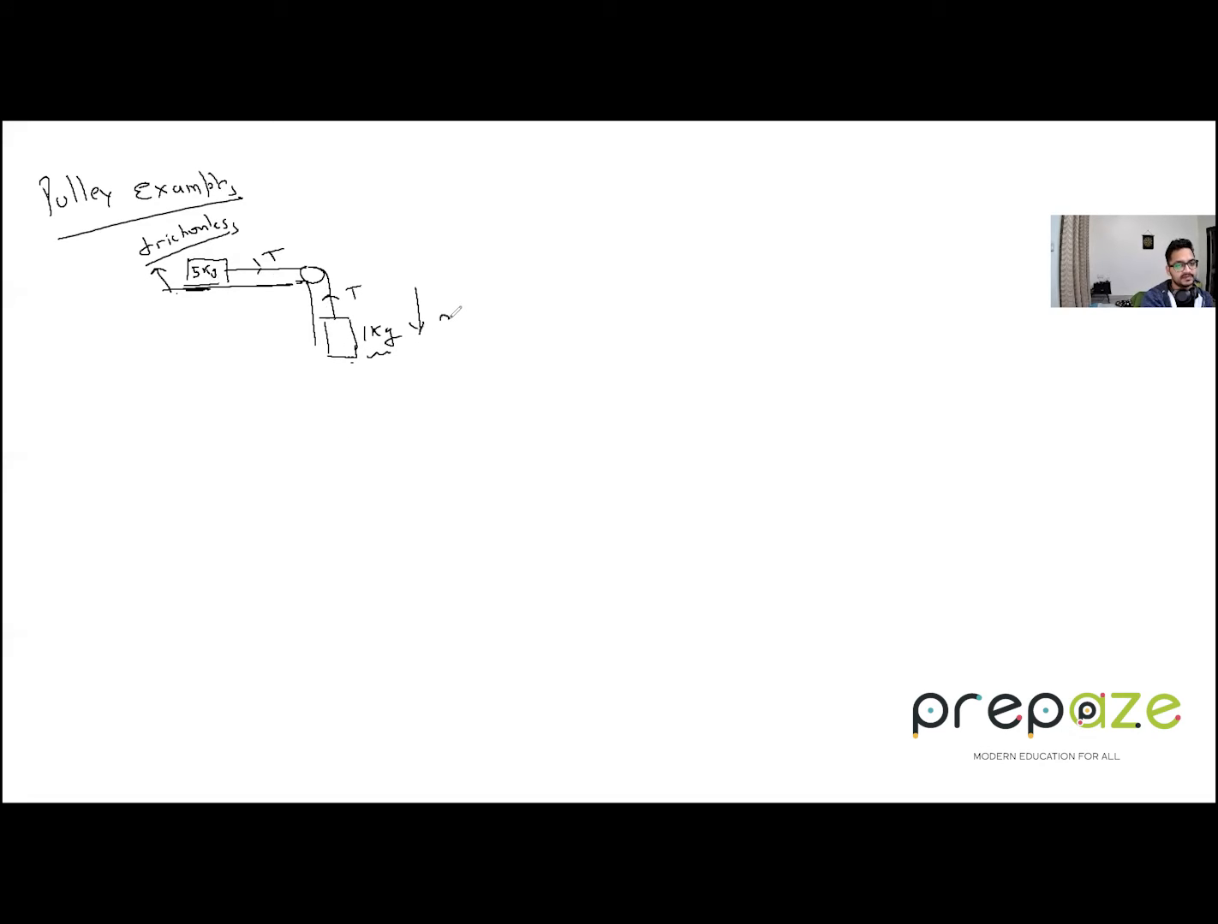All right. So let me just do it. So a is basically like this, and a is like this in this case. So when I'm writing the equation of motion for the 1 kg, again draw the free body diagram. If you're doing these questions for the first time, very importantly, please draw the free body diagram.